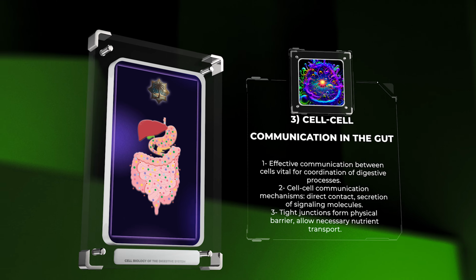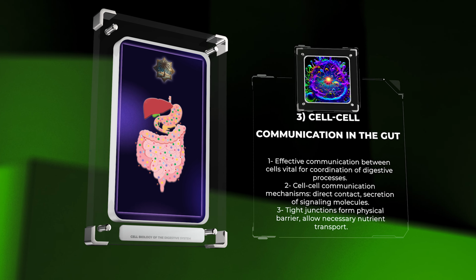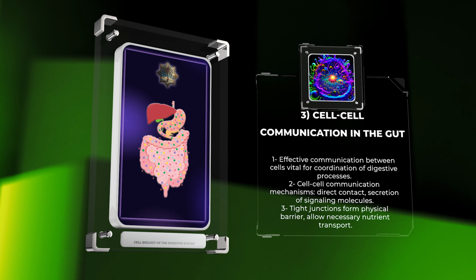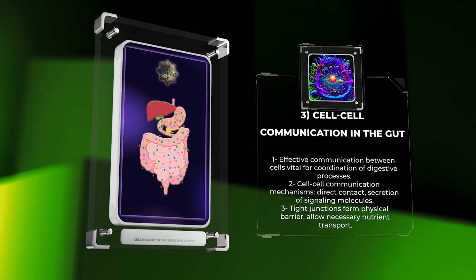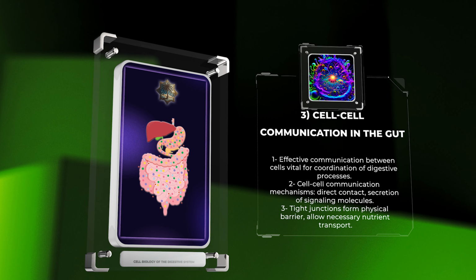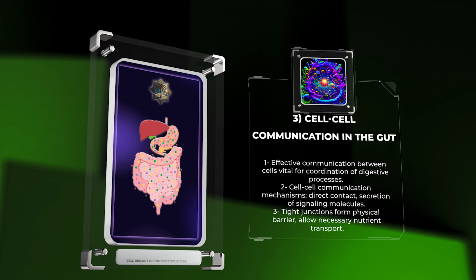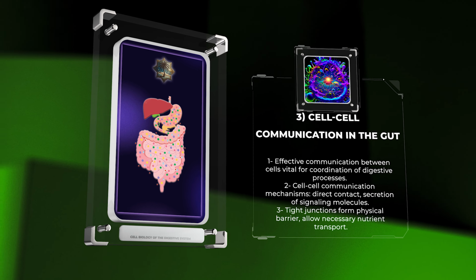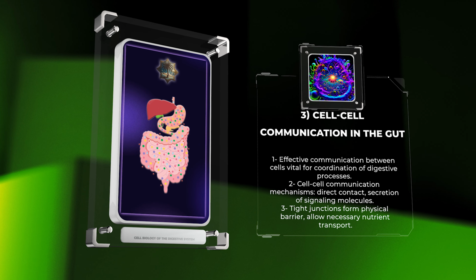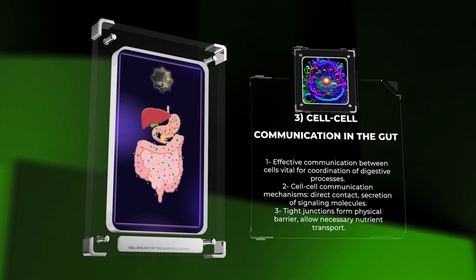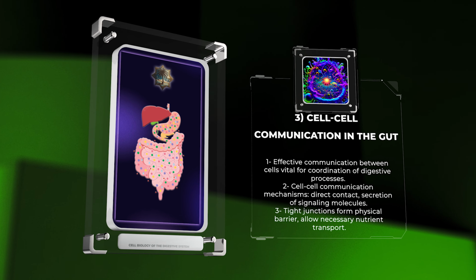In the gut, cell-cell communication occurs through various mechanisms, including direct cell-to-cell contact and the secretion of signaling molecules. Tight junctions between epithelial cells form a physical barrier preventing molecules from freely passing through the cellular layers. However, specialized transporters and channels allow necessary nutrients to be selectively transported across the intestinal epithelium. Additionally, paracrine and endocrine signals, such as hormones and neuropeptides, regulate digestive processes by acting on specific receptors present on target cells.